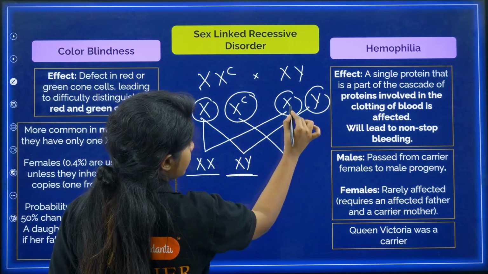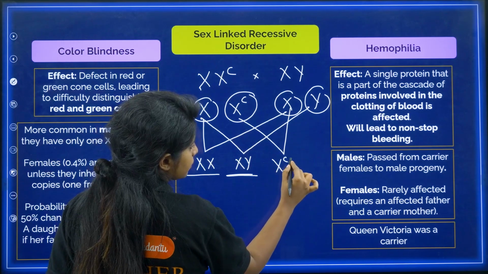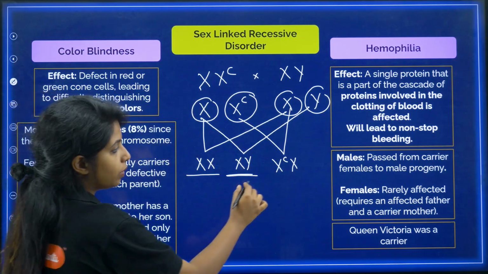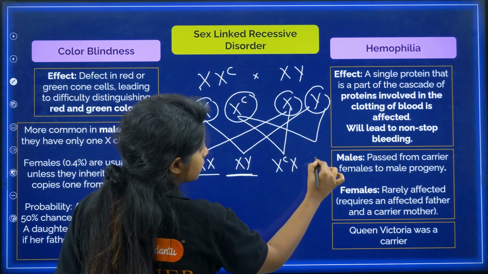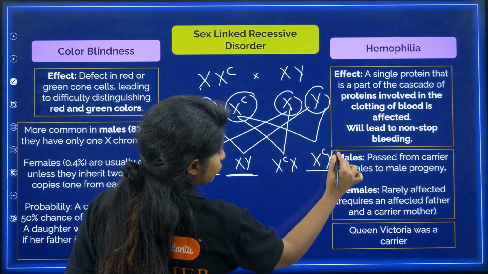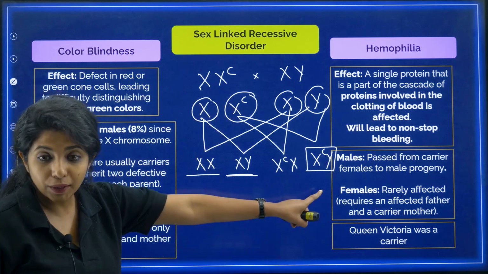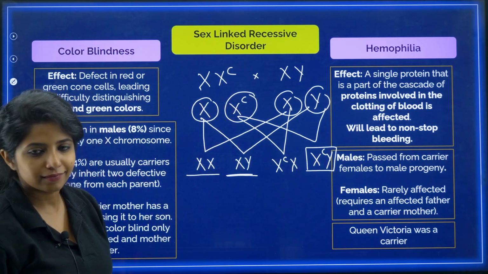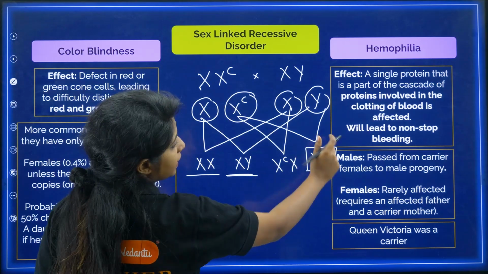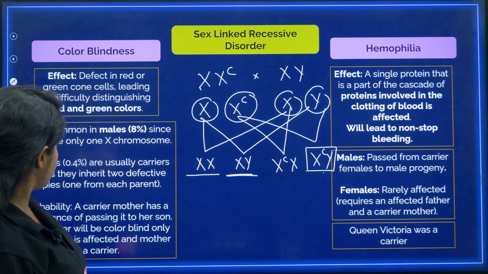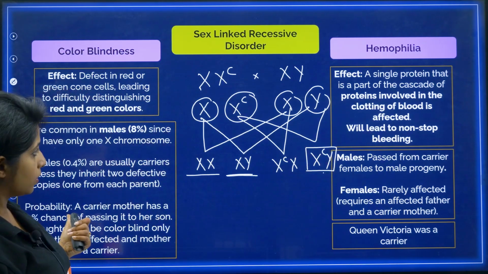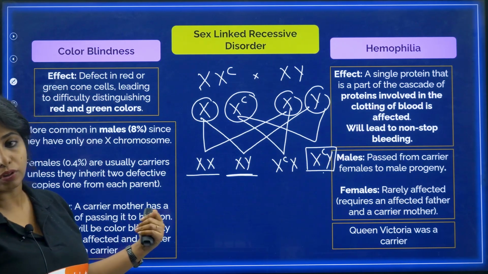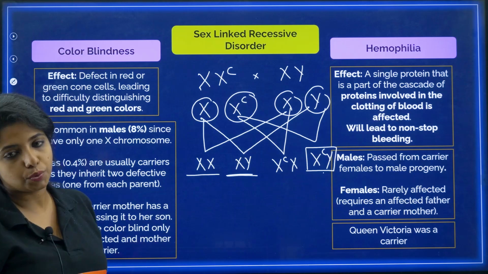What about this and this? This is a carrier female because there is one X chromosome that is affected. What about this and this? You see, the male over here is definitely affected, whatever you do. So a carrier mother has a 50% chance of passing it to her son because of this particular case.